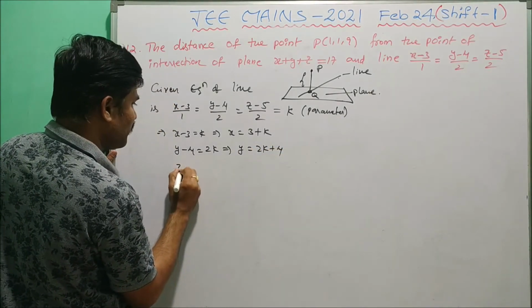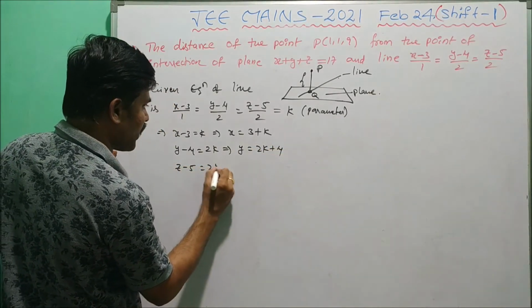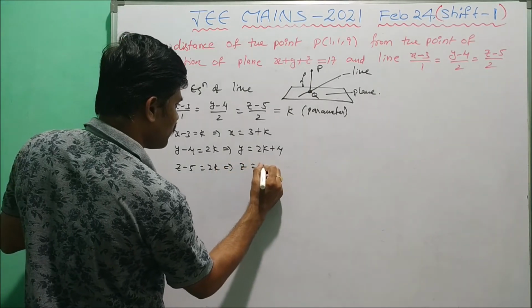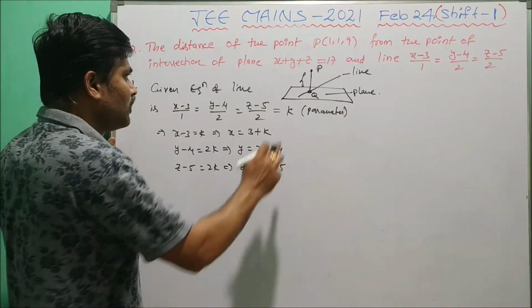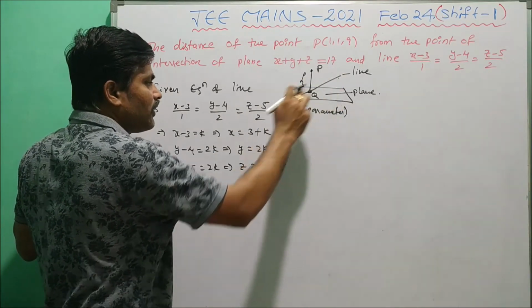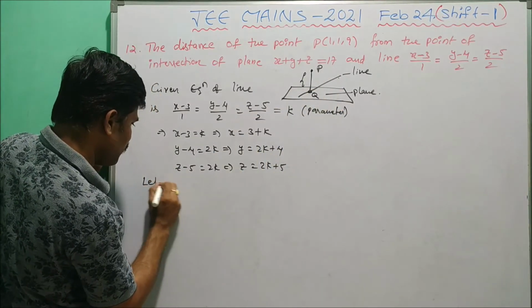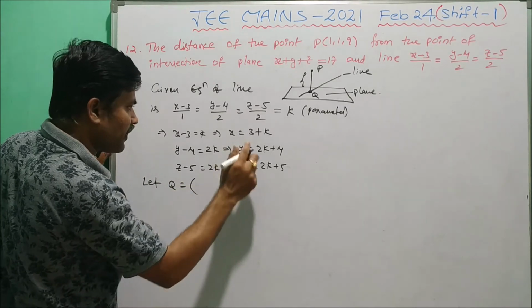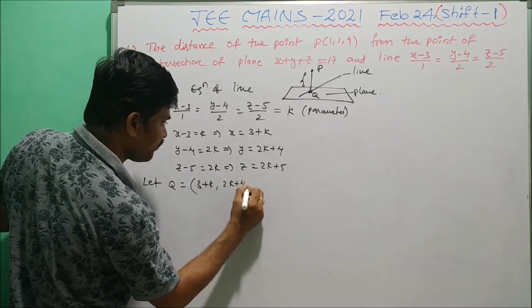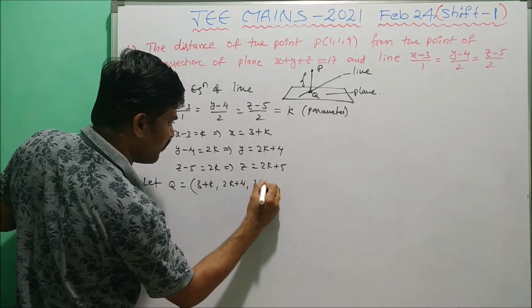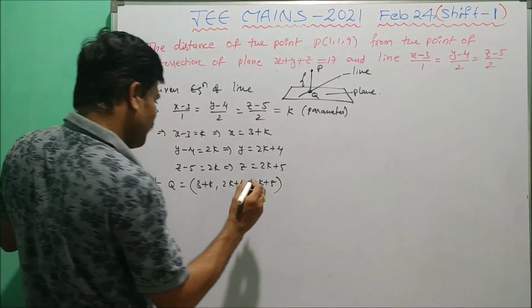And similarly z − 5 = 2k, so z = 2k + 5. Now Q is a point on the line. Let Q = (3 + k, 2k + 4, 2k + 5).